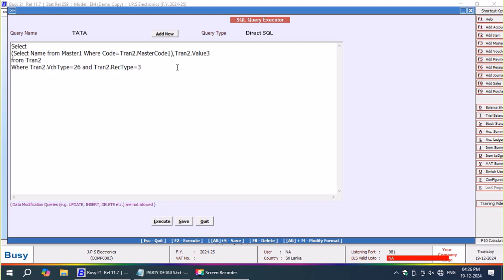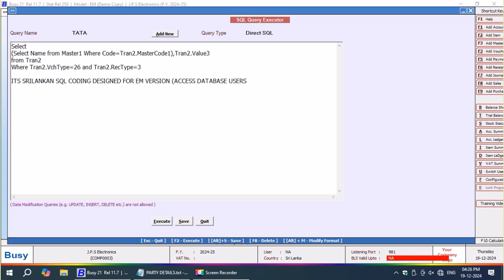This I have to get printed automatically in my sales quotation pattern. Here I am just mentioning it's Sri Lankan SQL coding, designed for the EM version. I have done this design for the EM version, that is for Access database.